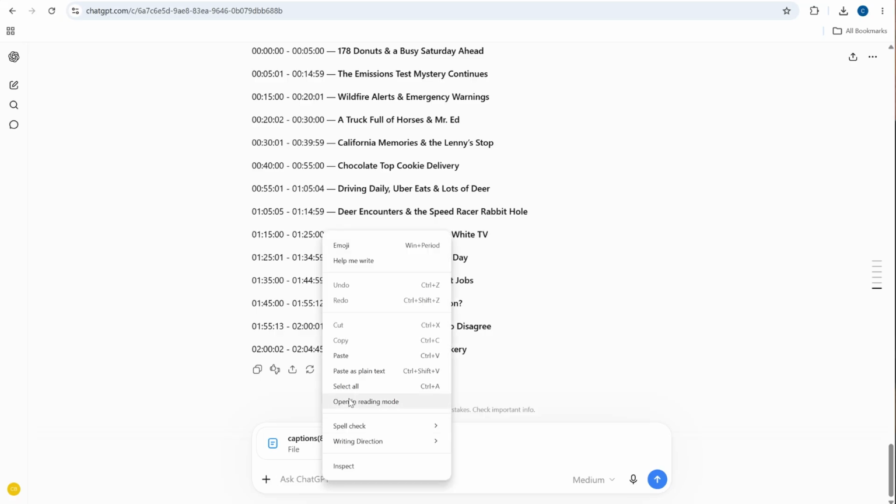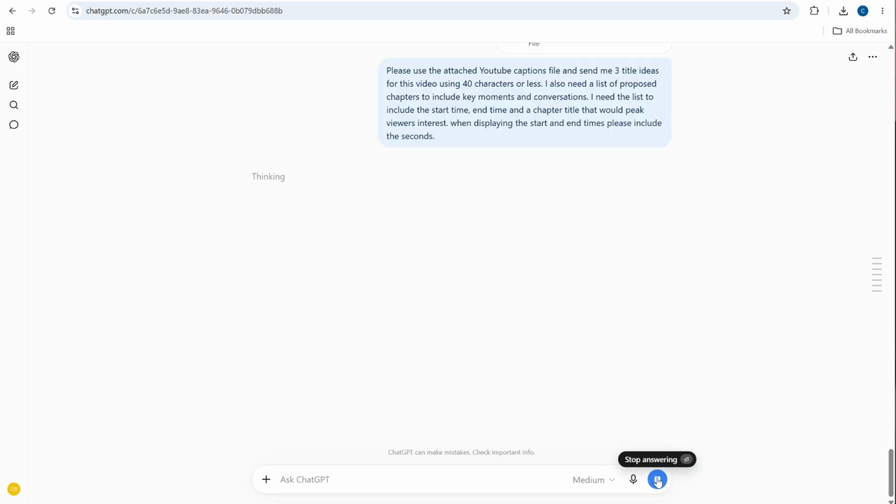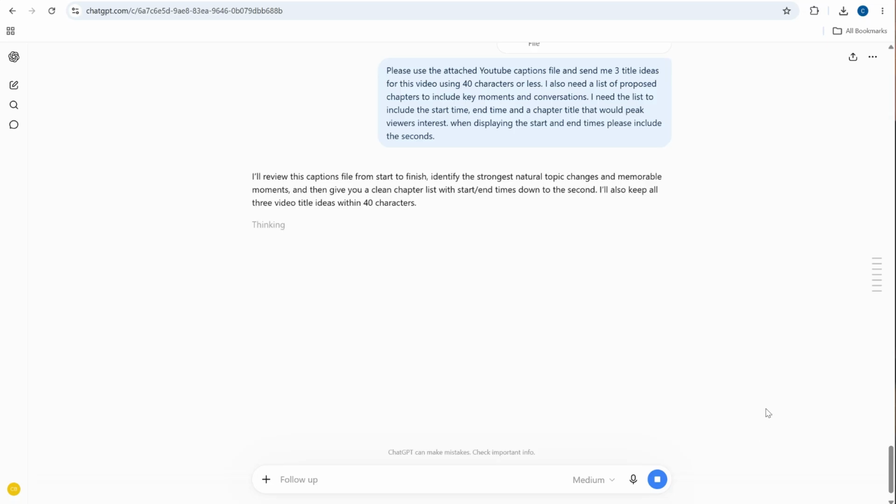All right, and then we paste that, and then send the prompt. So that's the message if you want to use it. It takes about 30 seconds, 35 seconds, depending on the size of the file, but I'm typically around 30 seconds. This would take me a long time to do if I was doing it myself.